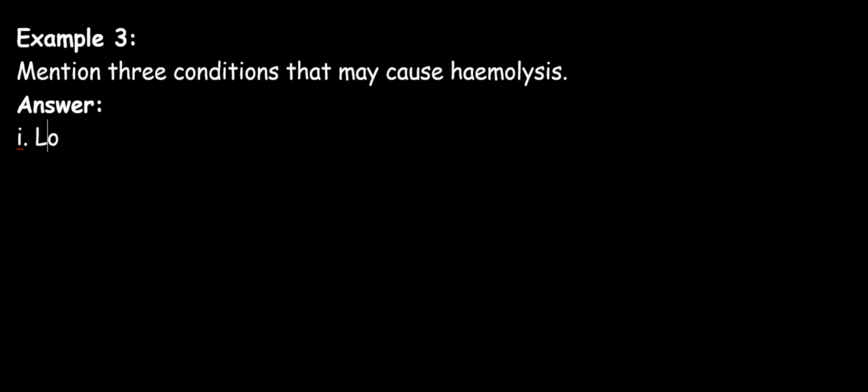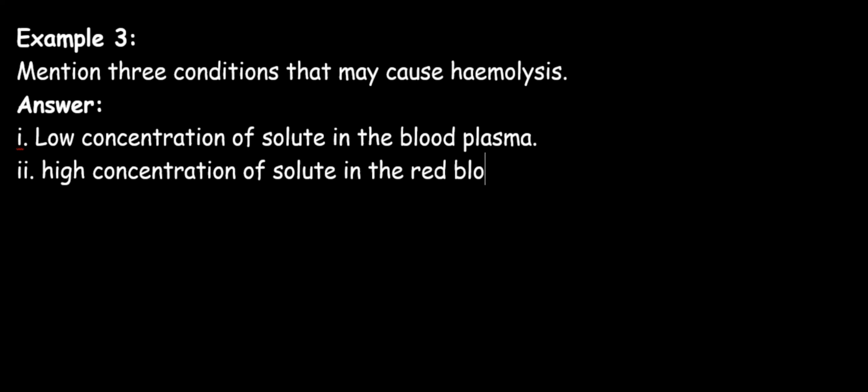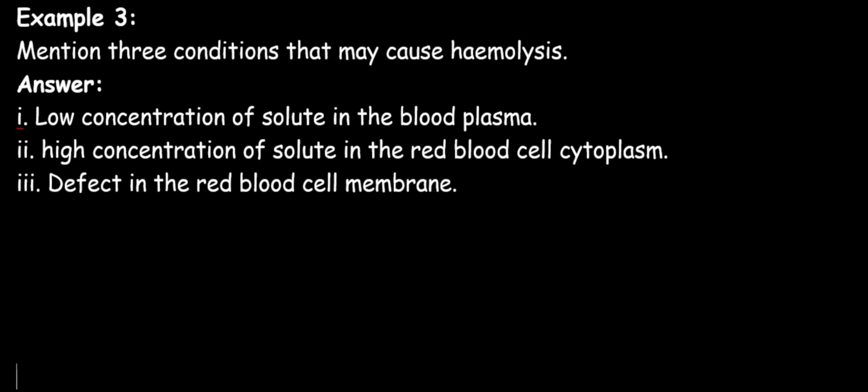So our next question: it says, mention 3 conditions that may cause hemolysis. From what we learned thus far, we see that the conditions that can cause hemolysis include: number 1, low concentration of solute in the blood plasma. 2, high concentration of solute in the red blood cell cytoplasm. 3, defect in the red blood cell membrane. We have come to the end of our question and answer series.